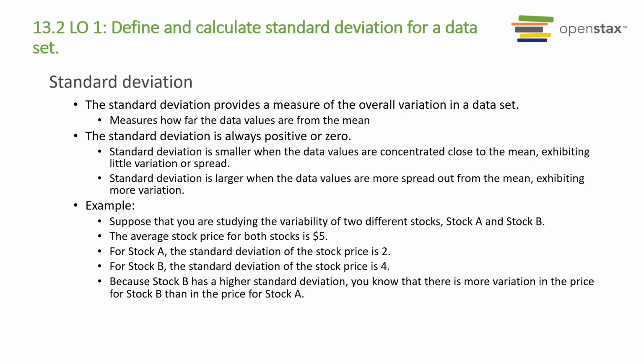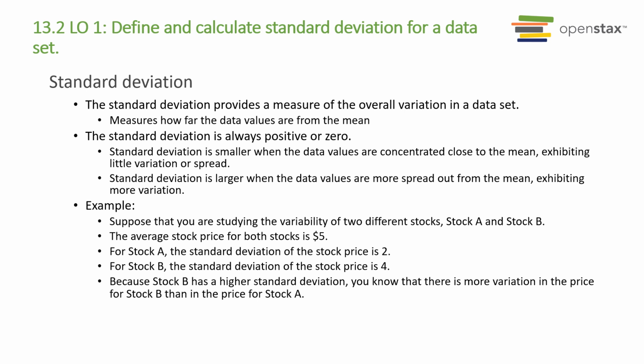The standard deviation of a data set is a measure of how far the data values are from their mean. This provides a numerical measure of the overall amount of variation in a data set and can be used to determine whether a particular data value is close to or far from the mean. The standard deviation provides a measure of the overall variation in the data set. It's always positive or zero. It is small when the data values are all concentrated close to the mean, exhibiting little variation or spread. It is larger when the data values are more spread out from the mean, exhibiting more variation.